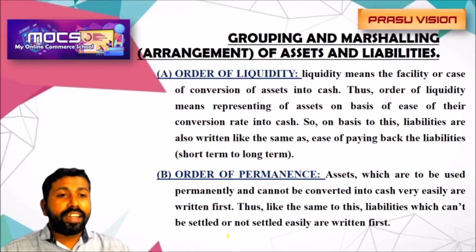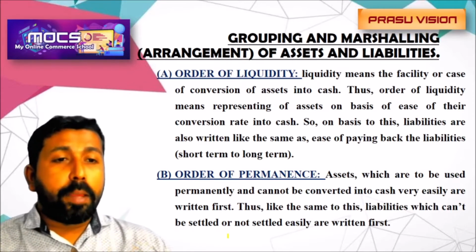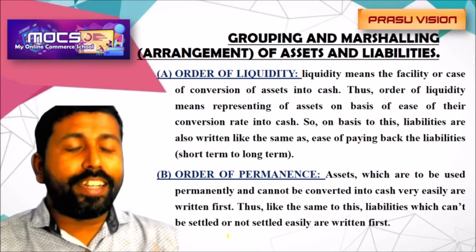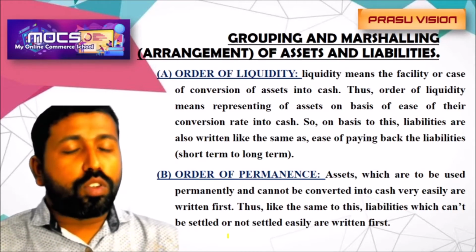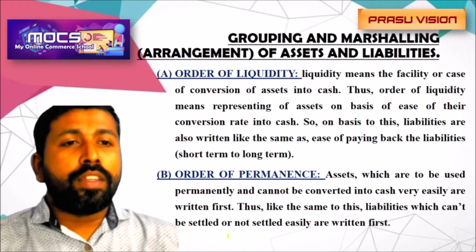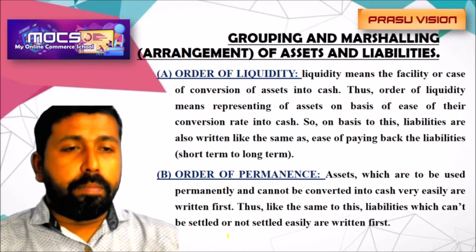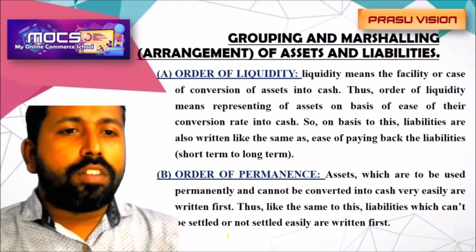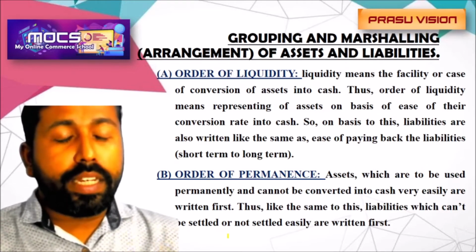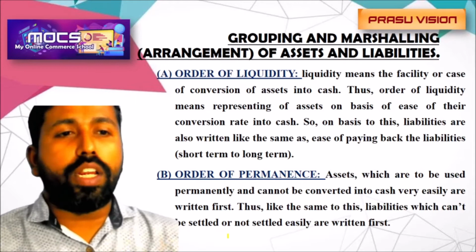Only cash in hand, cash at bank, that type of items can be converted into cash within a limited period of time. So the order of liquidity shows the ability of the firm to convert its assets into cash, or to meet its liabilities very quickly.